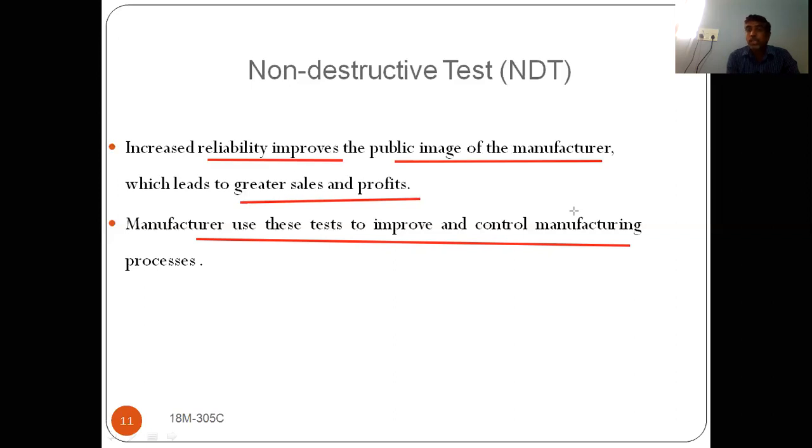But how are they using these NDT results in the manufacturing process? They are conducting these NDT tests and taking the results. Based on the results, they are analyzing where the defect is occurring, in which process, and by which parameter. They will improve the manufacturing process, or they will control the process parameters while manufacturing. In this way, they will get a reliable product. So that's why we have to conduct non-destructive testing to avoid defects and get reliable products.